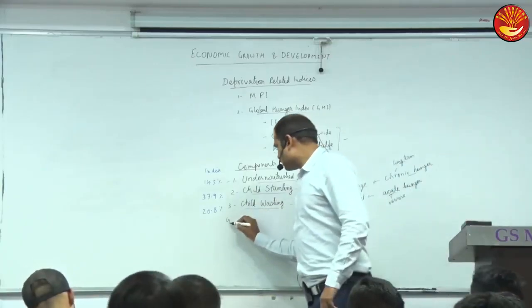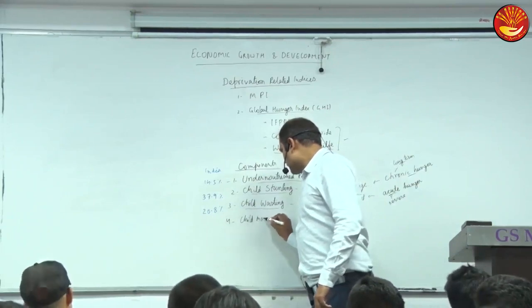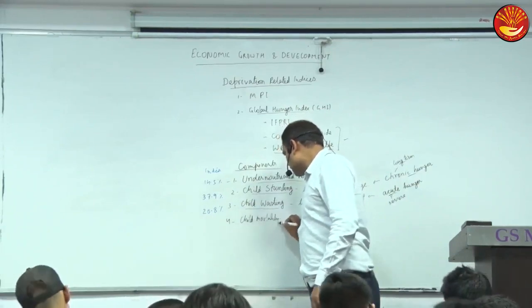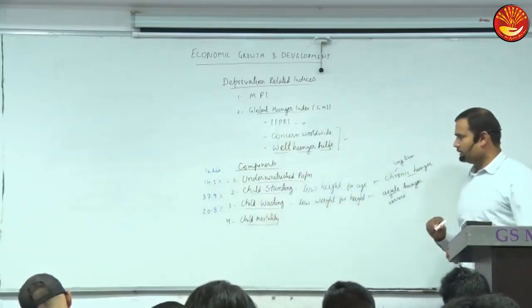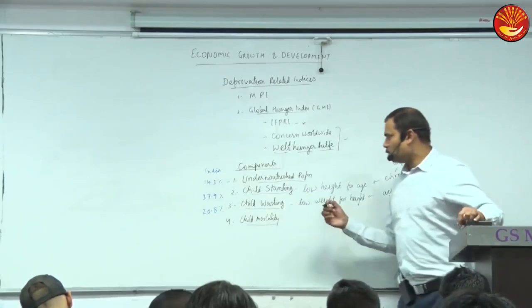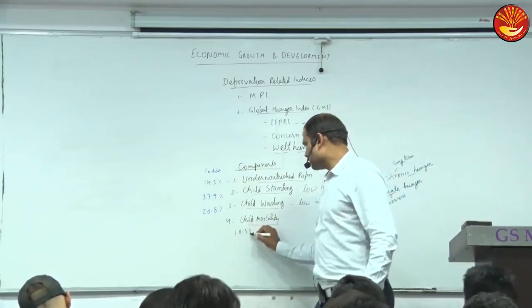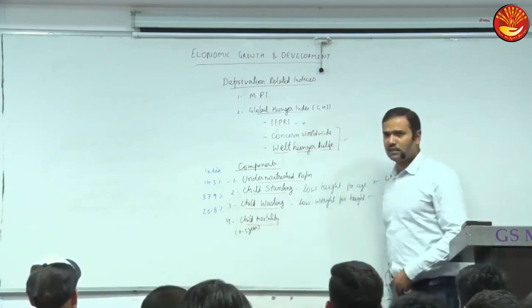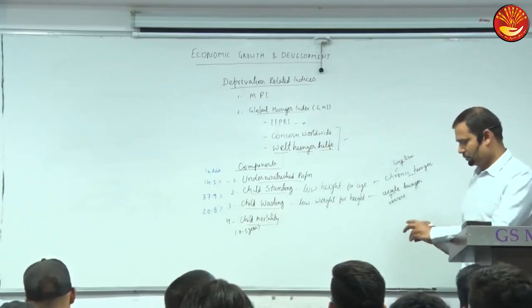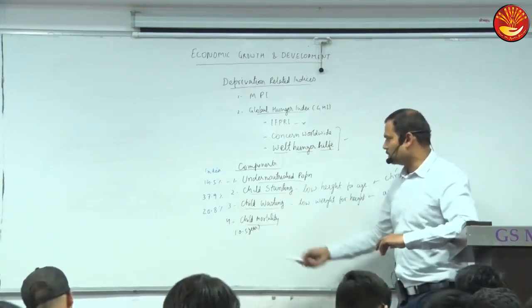And child mortality. Child mortality. So child in all of these is under 5, in this 0 to 5 years. So 0 to 4 years means up to 5 years, means under 5 is child in all of these.